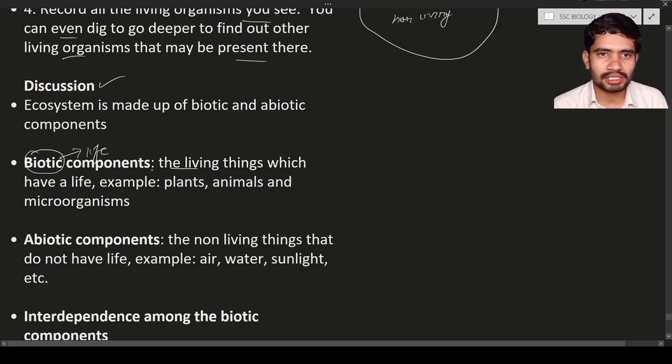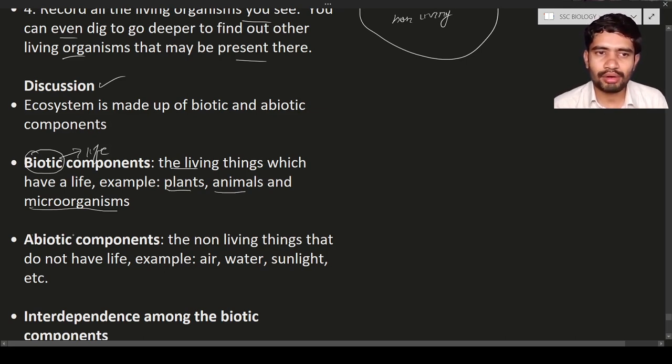These biotic components are nothing but the living organisms. They have life. The examples for the biotic components are plants, animals, and also microorganisms. These are the examples for the biotic components. So next one is the abiotic.